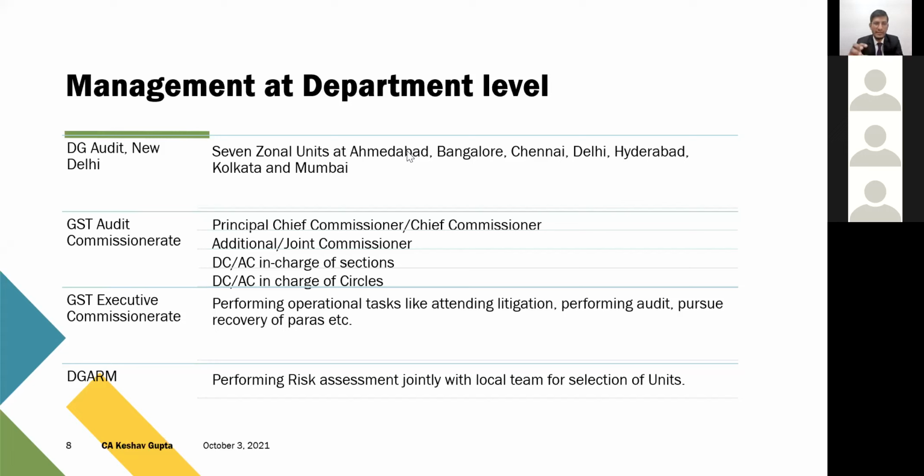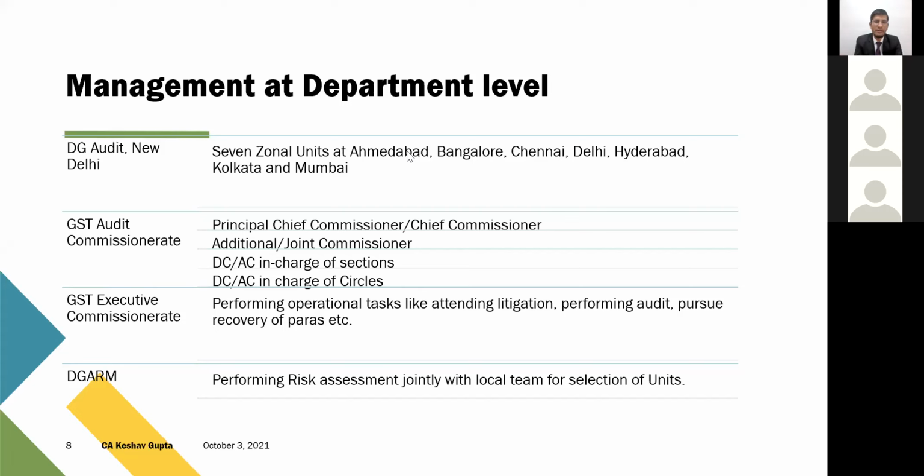In this fashion, the audit commissionerate is designed so that the principal commissioner is the top authority of the audit commissionerate. He is basically a link between DG Audit and the audit commissionerate. And then the additional or joint commissioner takes care of a few administrative tasks, right from approval of the paras to the issue of show cause notices, because certain powers and certain quantums are devolved to him only, so that he alone can issue show cause notices.